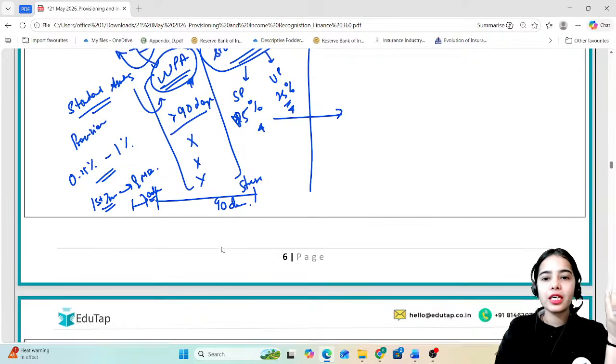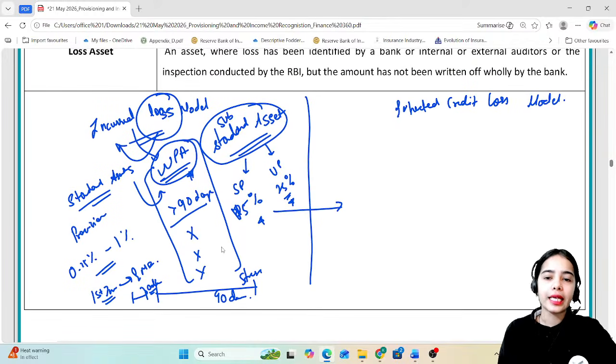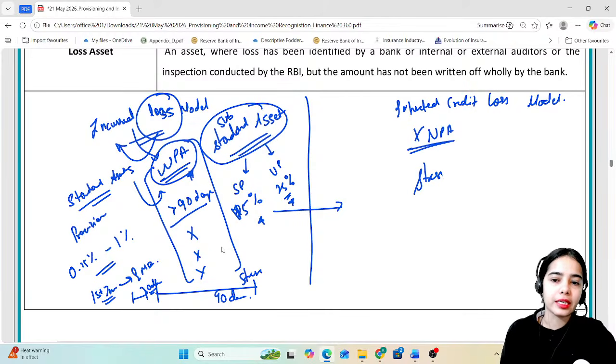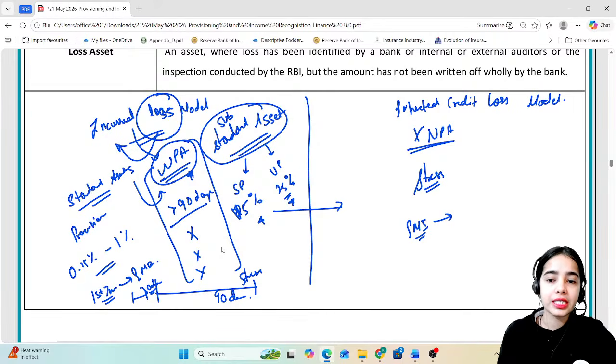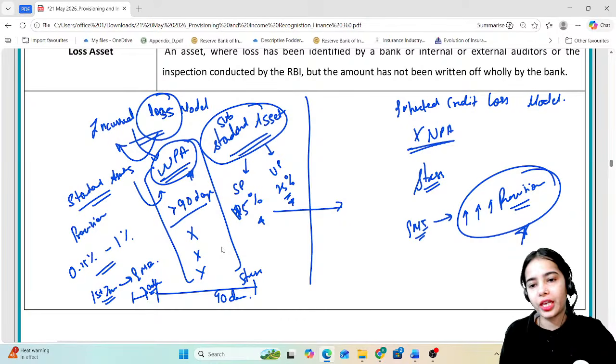But in the expected loss model, it is basically said that do not wait for the loan to become NPA. As soon as the stress is recognized, that, okay, the EMI has not been paid in the past 30 days, start maintaining higher provisions. So the bank has to start maintaining higher provisions, okay?